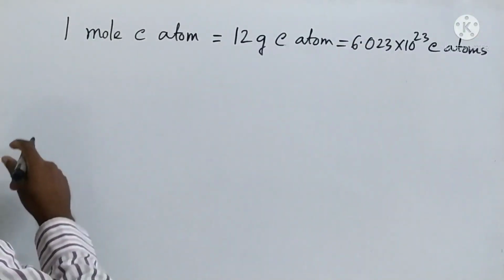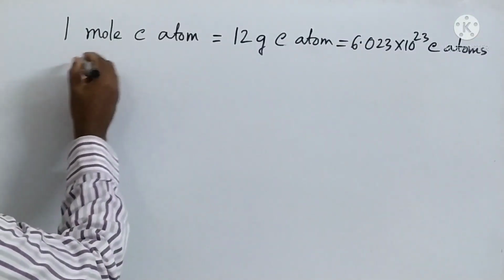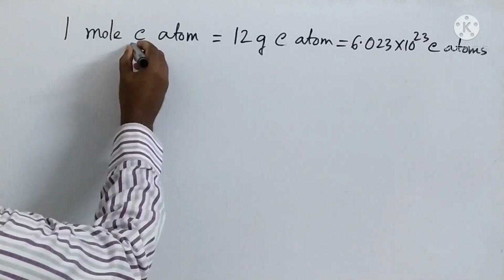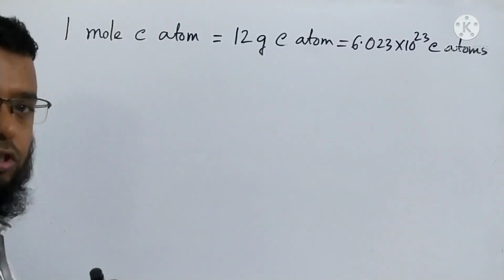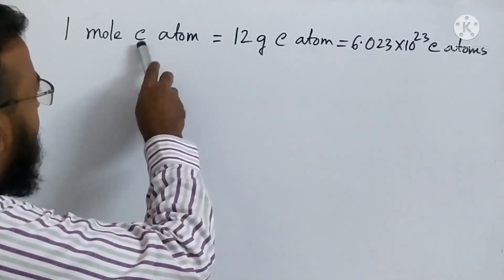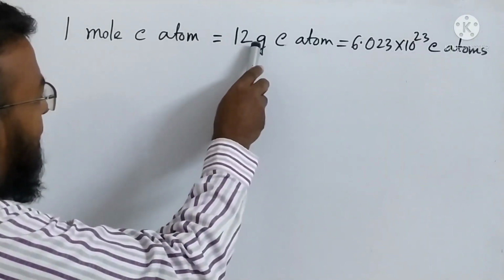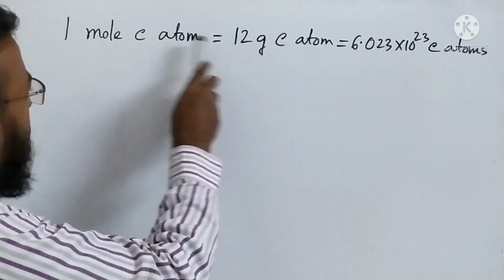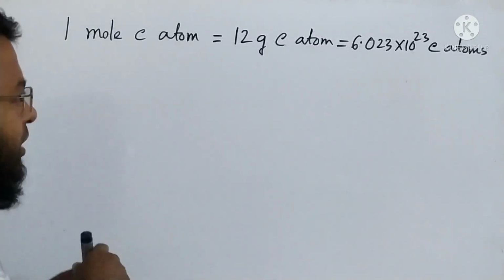Okay, so we know that the atomic mass of carbon is 12. So if this atomic mass is expressed in gram unit, then it is 1 mole of carbon.